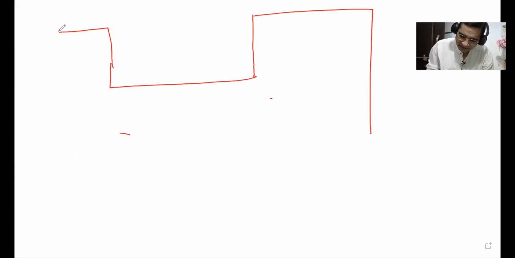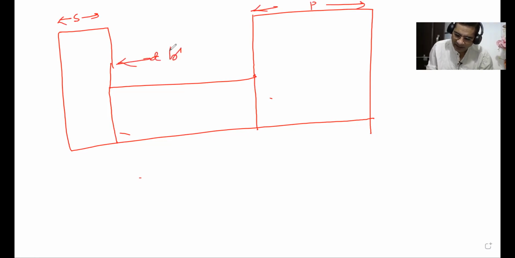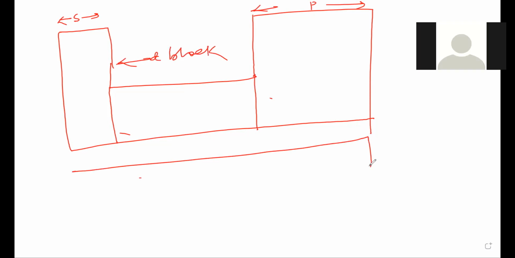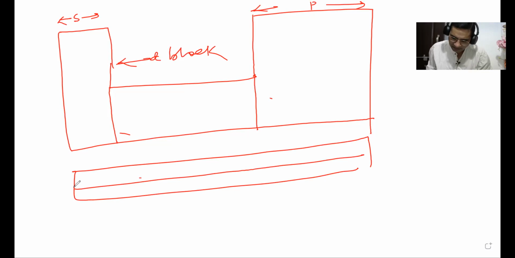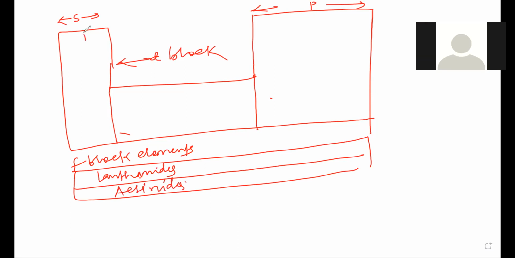Fine. This is a periodic table. When I was a student and tried to draw this, I was not able to draw it. But now even 6th, 7th students can draw it very easily. This is S block elements, this is P block elements, this is D block elements. Now here are F block elements. These are lanthanoids, the lanthanides, and these are actinides, actinoids.